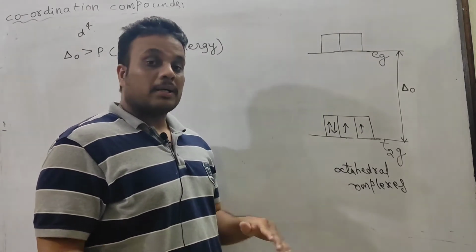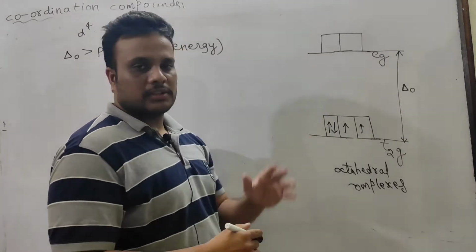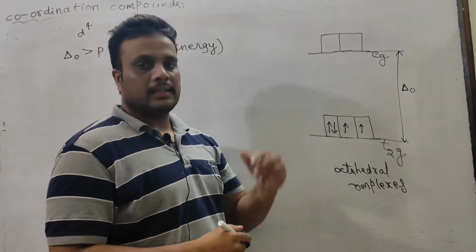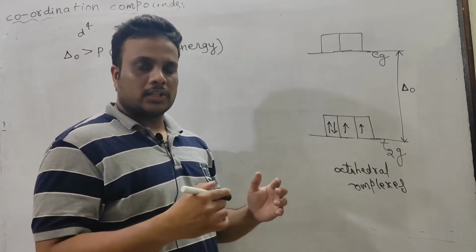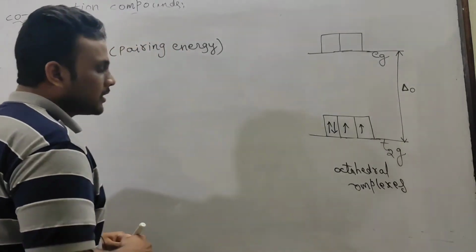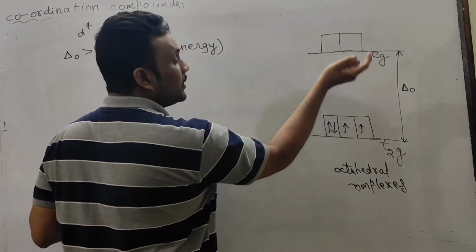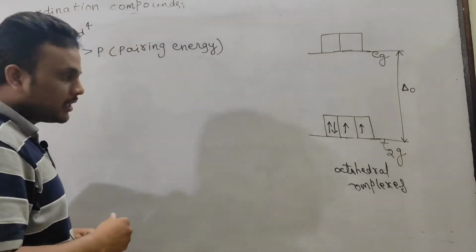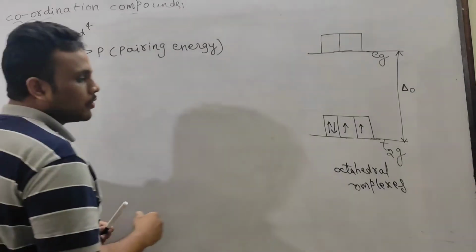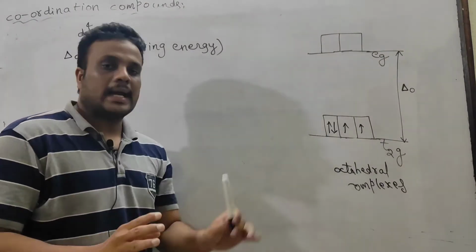But when a strong field ligand is present, the splitting is large, so the energy difference is large, so the fourth electron has to afford more energy to enter the EG set. So that's why under strong field ligands, the fourth electron occupies T2G, because pairing energy is less and more affordable. Entry of an electron in the EG set is less affordable. So it chooses the more affordable way. So that's why the fourth electron enters the T2G set in the case of a strong field ligand. So this is absolutely correct.